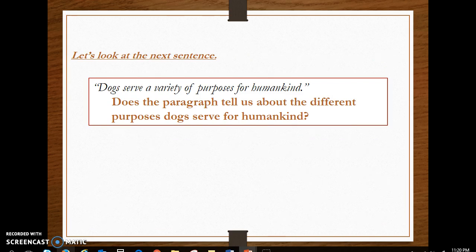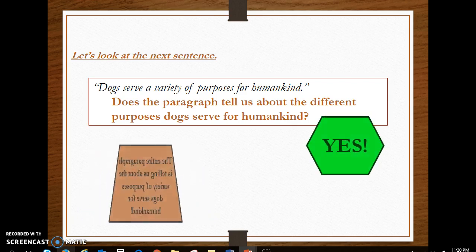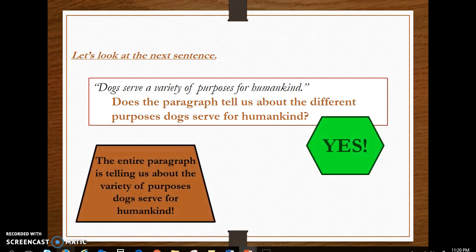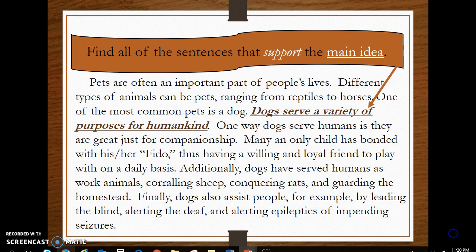Dogs serve a variety of purposes for humankind. Does the paragraph tell us about the different purposes dogs serve for humankind? The entire paragraph is telling us about the variety of purposes dogs serve for humankind. The answer is yes. This is our main idea. Find all of the sentences that support the main idea that dogs serve a variety of purposes for humankind.